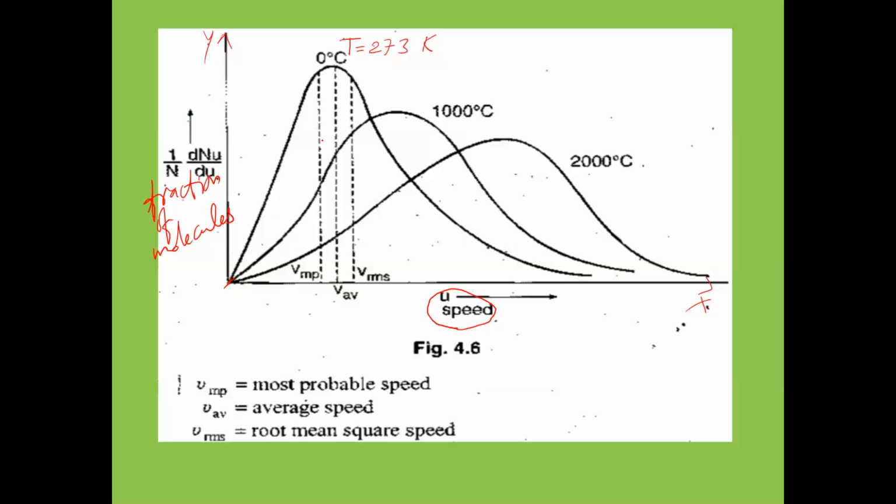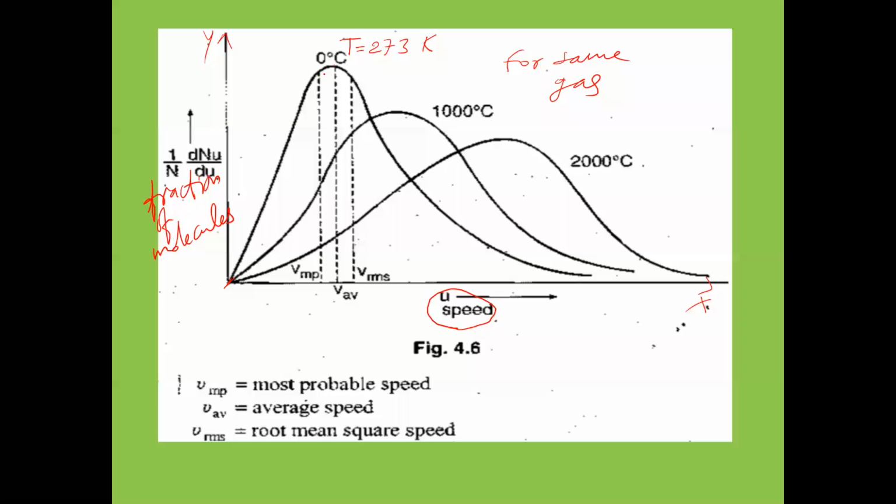And they have given 3 types of velocities. Actually, this line should not be like this, I'm drawing here. If you take 0 degrees Celsius, we get this curve. If you take 1000 degrees Celsius, we get this curve. And if you take 2000 degrees Celsius, we get this curve. It is for the same gas, remember, at different temperatures.